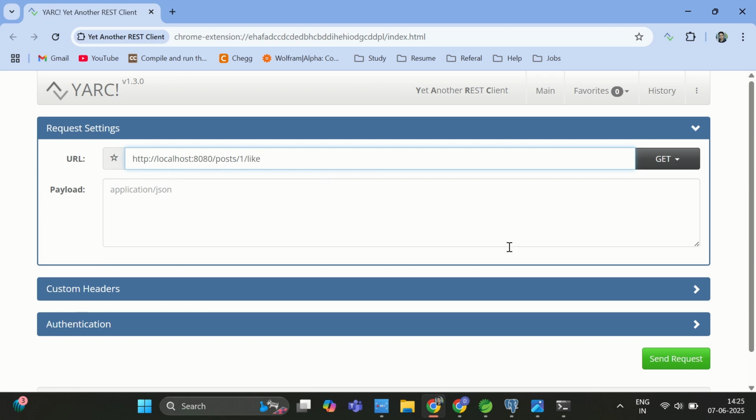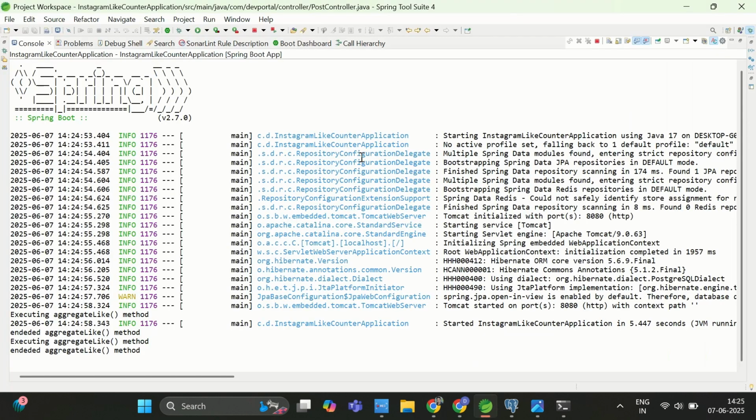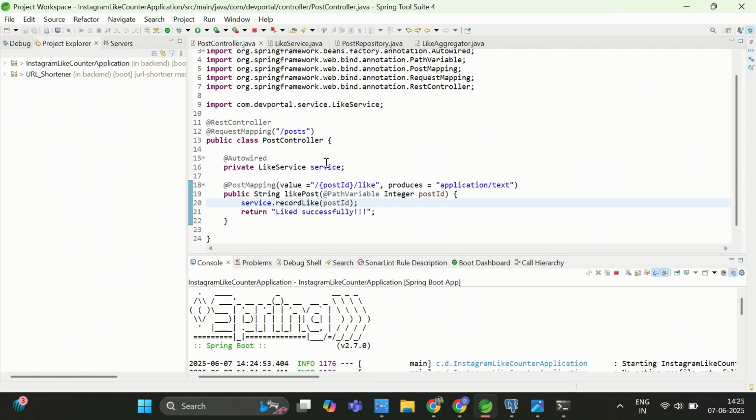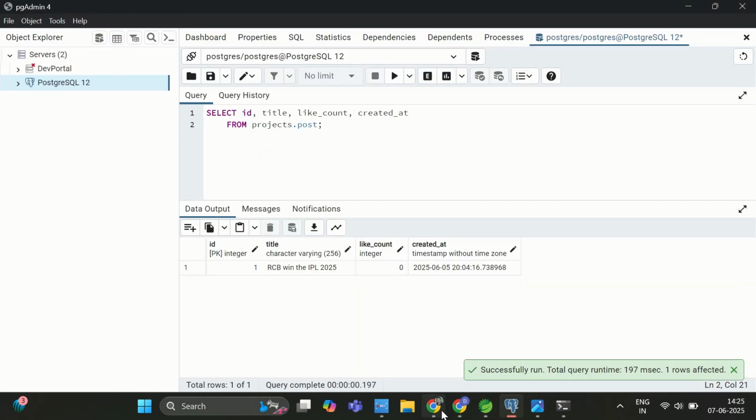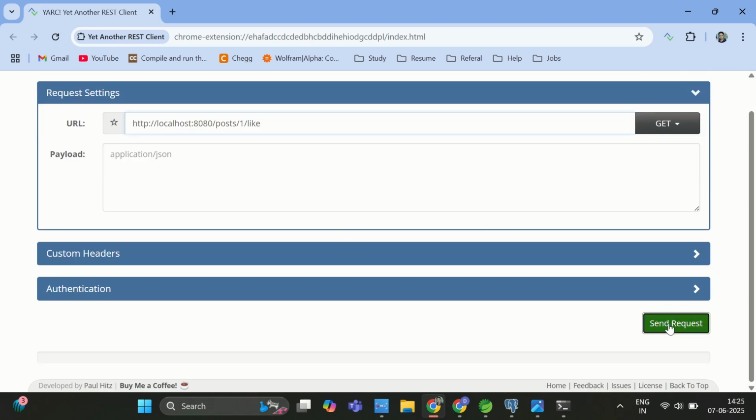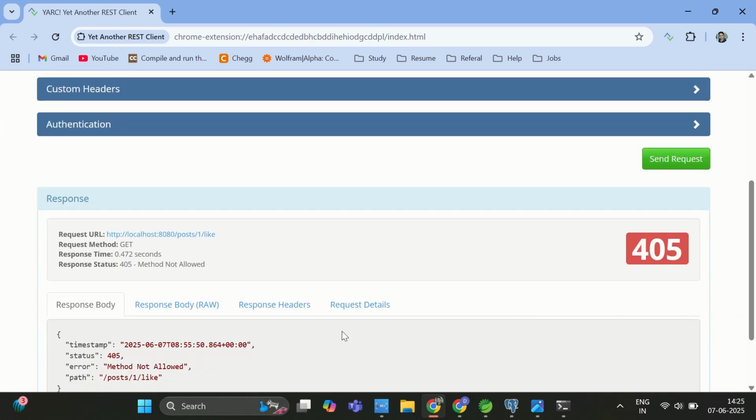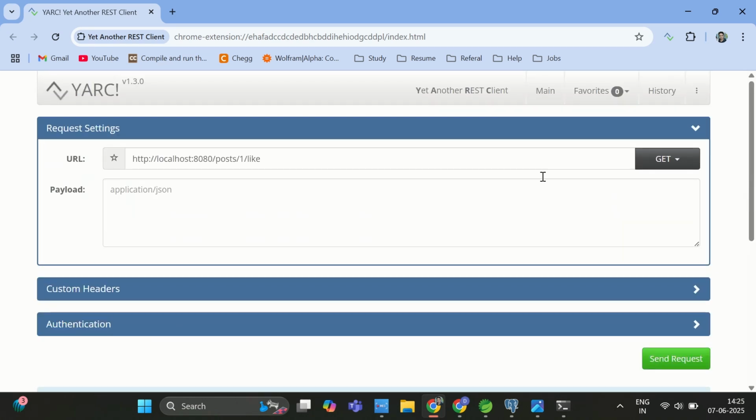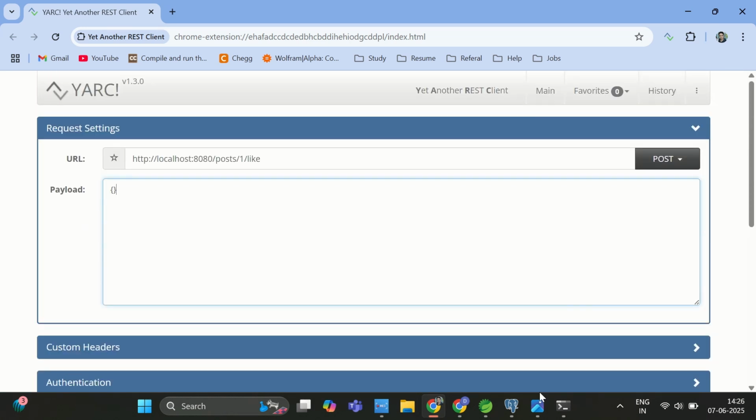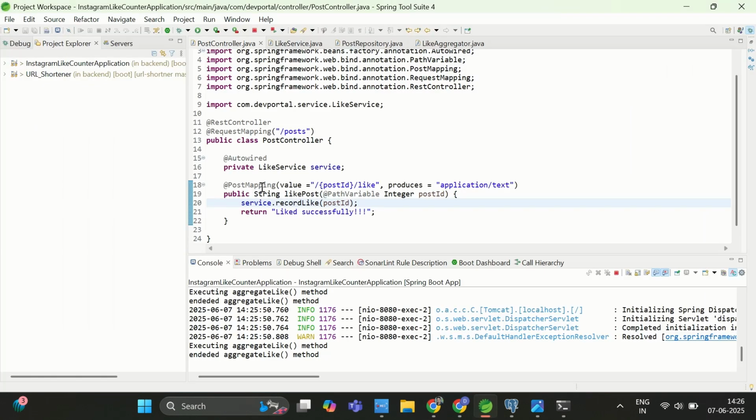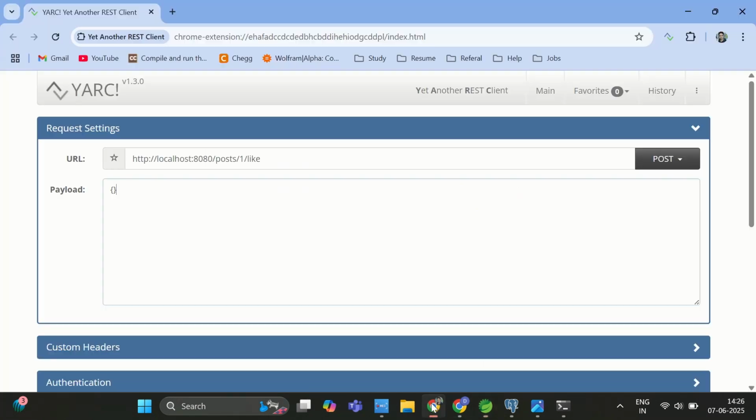I think this is the API. Let me cross verify. Yeah, this is like. Now let me go to the database first. You can see it here, currently there is 0 count. Now let's hit this API multiple times. You can see we are getting 405. Okay, I have to change this to post. Let me hit it again, because we mentioned post as the method type, so we are getting 405 because get is not allowed here.